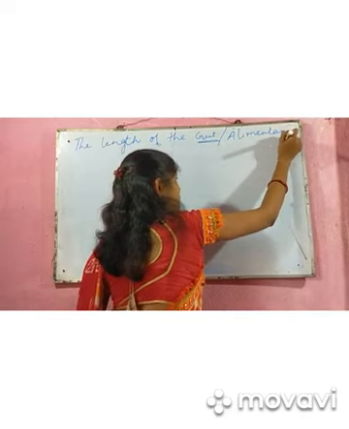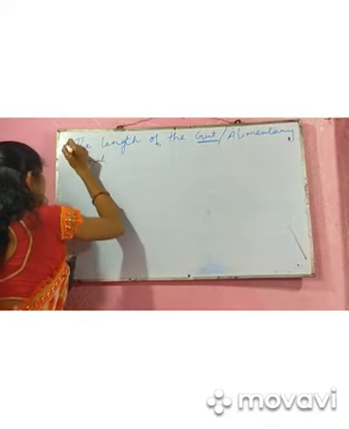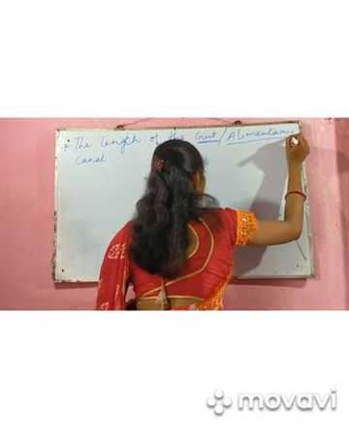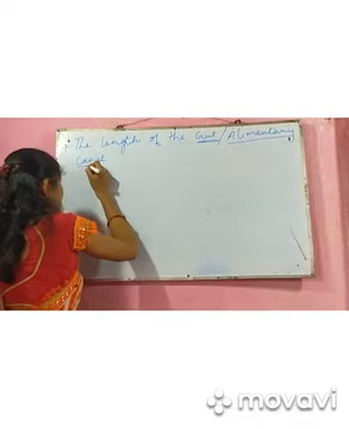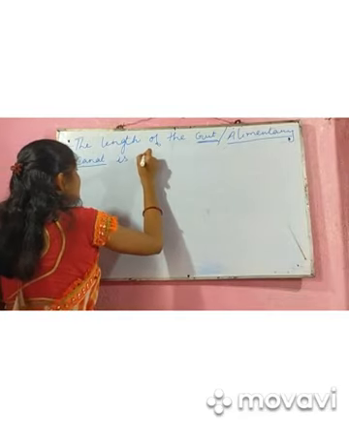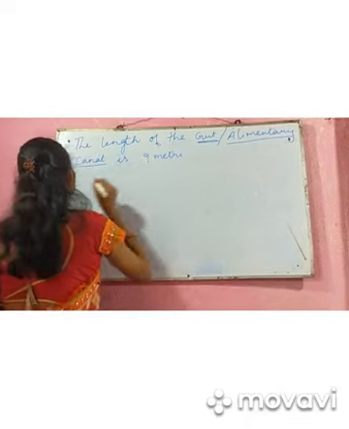The length of the gut or alimentary canal, meaning the complete digestive system, is 9 meters.